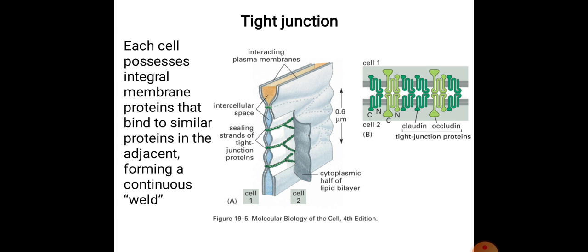In this fashion, the cells of epithelial tissue that line the stomach, intestine and urinary bladder have many tight junctions, because from these organs we cannot waste any material. We do not compromise on wasting any solute, nutrients or electrolytes.